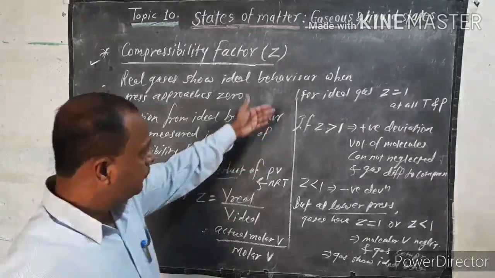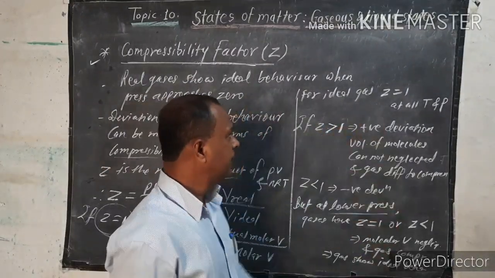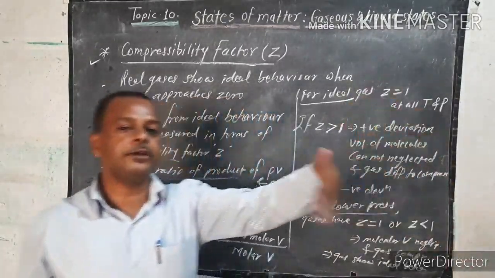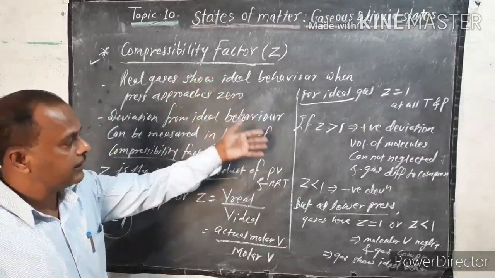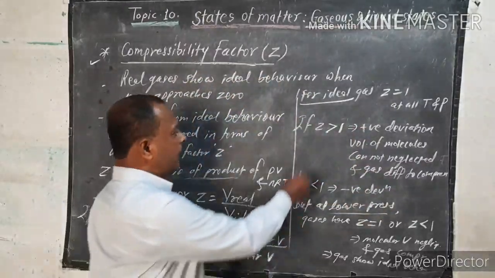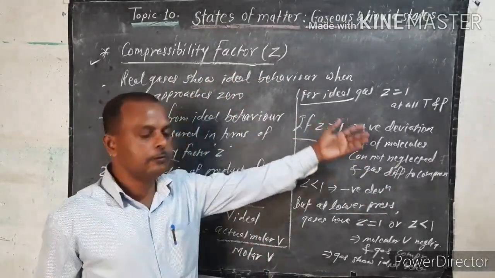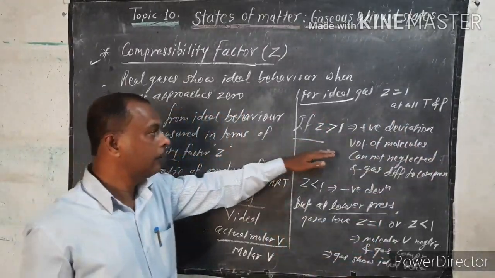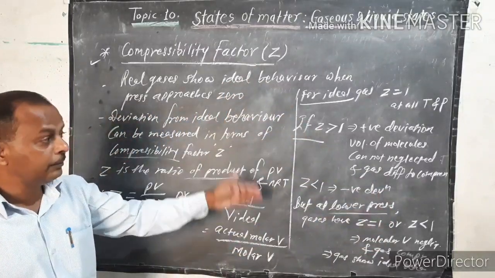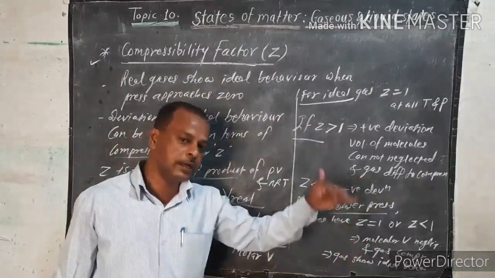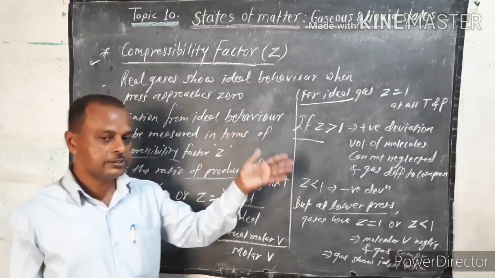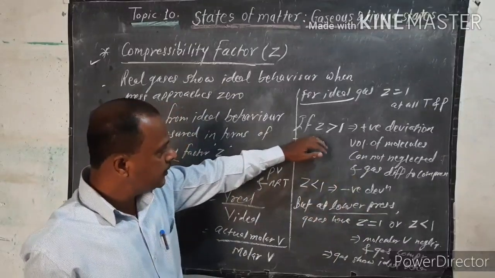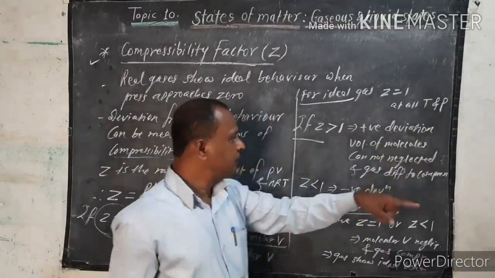Now look here, for ideal gas, we will see again in detail. Z equal to 1 at all temperature and pressure, at that time the gas is the ideal gas. Now, if Z is greater than 1, at that time the gas shows positive deviation. Okay, you are seeing in that graphical representation how the real gas deviates. So the deviation is of two types, positive deviation and negative. Therefore here Z is greater than 1, so that is positive deviation.